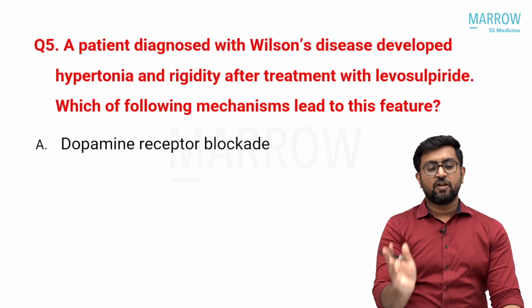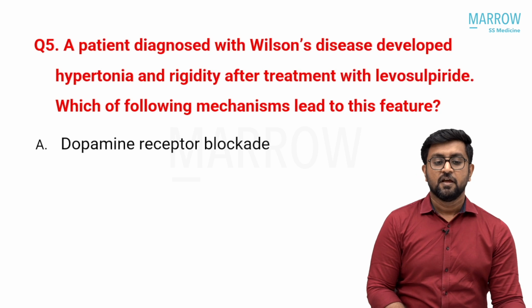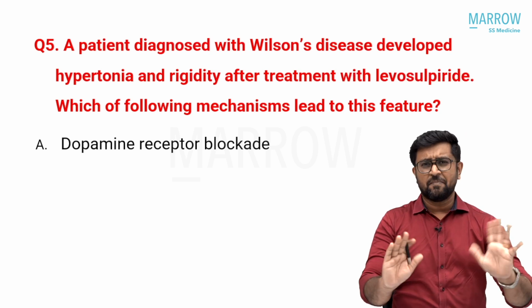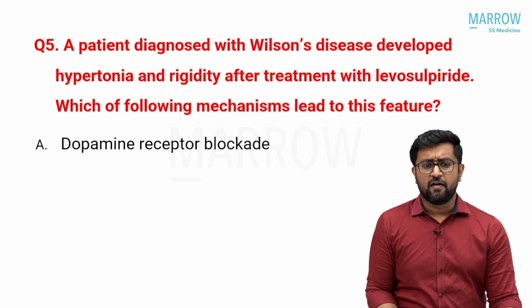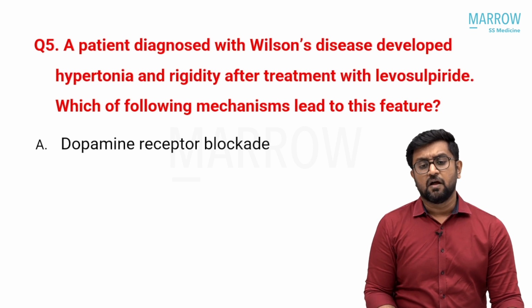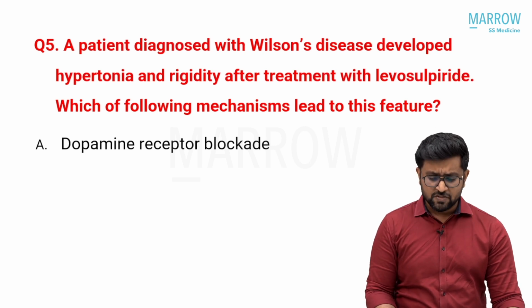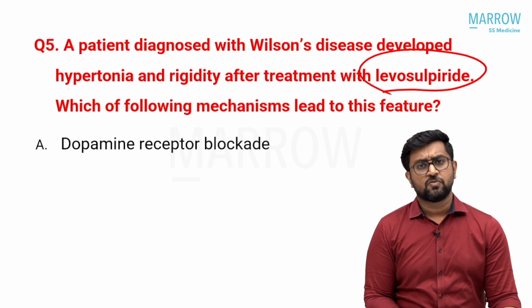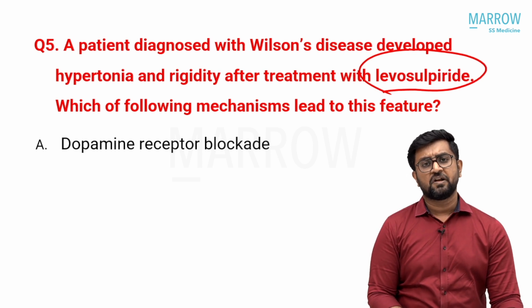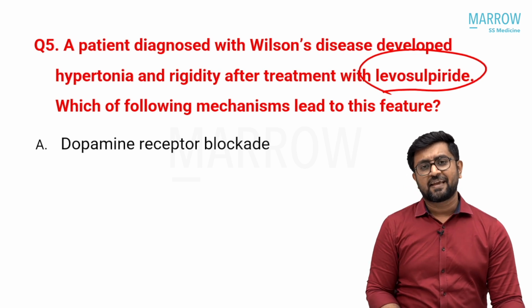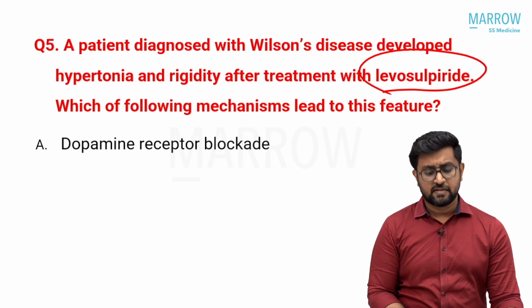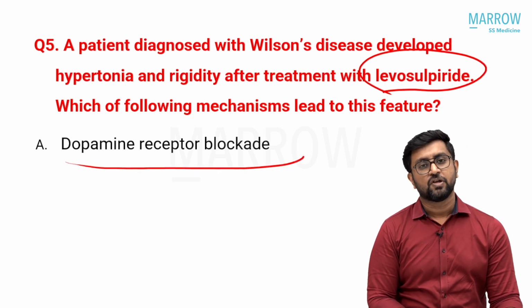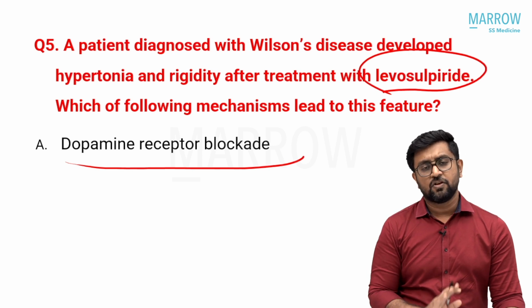The next question is, they are given a patient diagnosed with Wilson's disease who develops hypertonia, rigidity after treatment with levodopa, and they are given some ankle clonus or something, and which of the following is the mechanism that led to this feature? So this is very clear. This is a very easy question. Anyone can answer it. Levodopa is notorious for causing movement disorders, particularly peripheral dyskinesias, and this is classically because of dopamine receptor blockade. That is also a very easy and straightforward question. There's nothing to think in that.